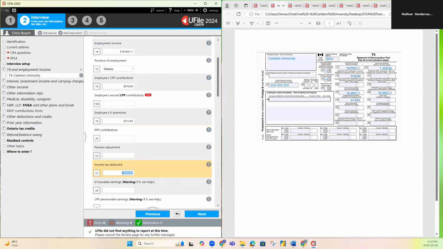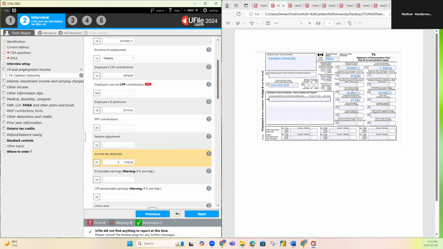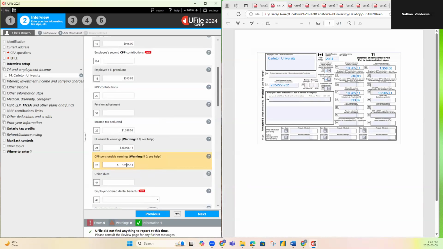Income tax deducted is 1358.56. Box 24 is the EI insurable earnings, so it's 18905.11 again. And then box 26 is 18905.11. Just to reiterate, if this box is ever zero, just raise your hand and someone will come over and investigate the issue. It should never be zero.